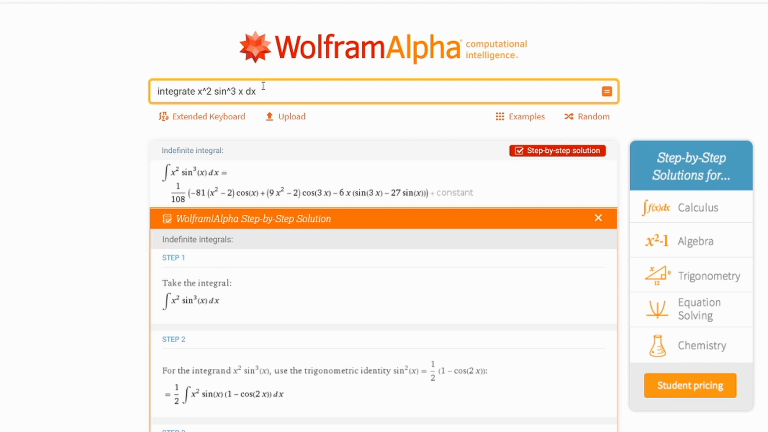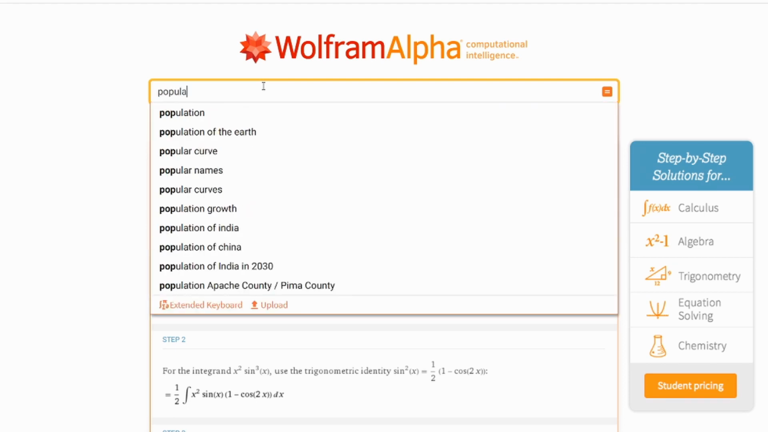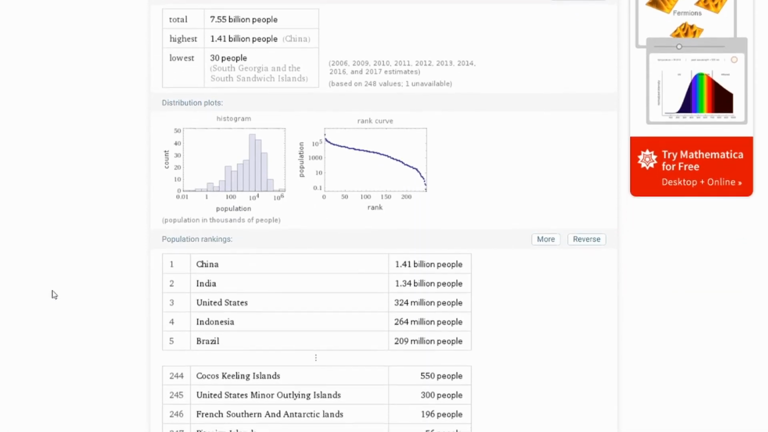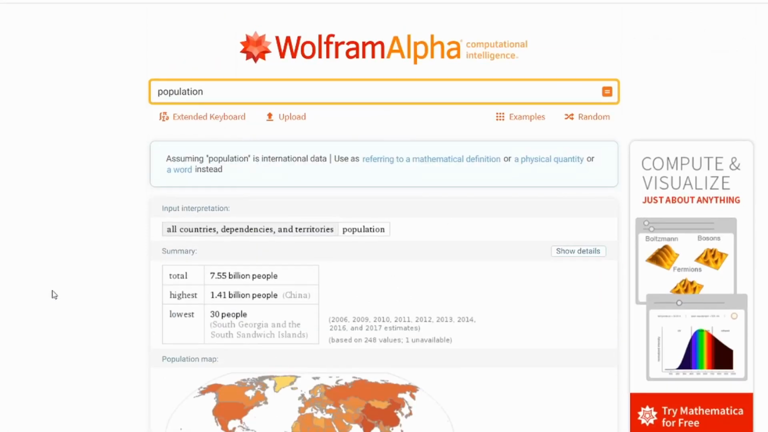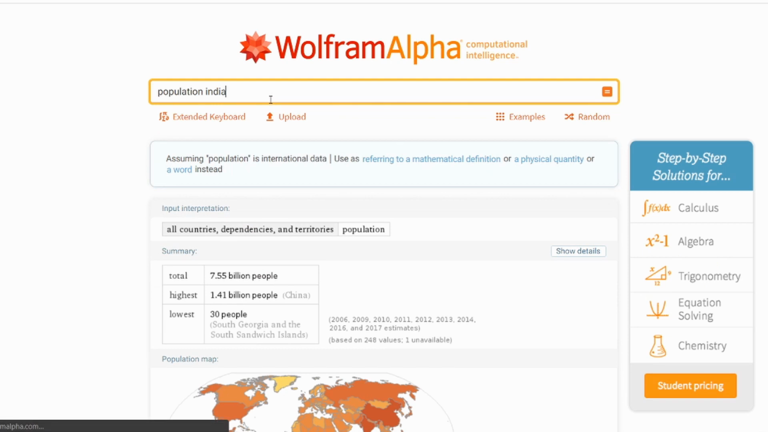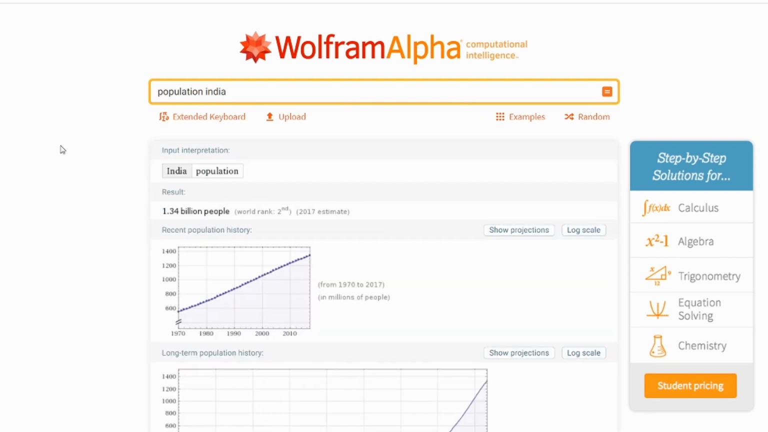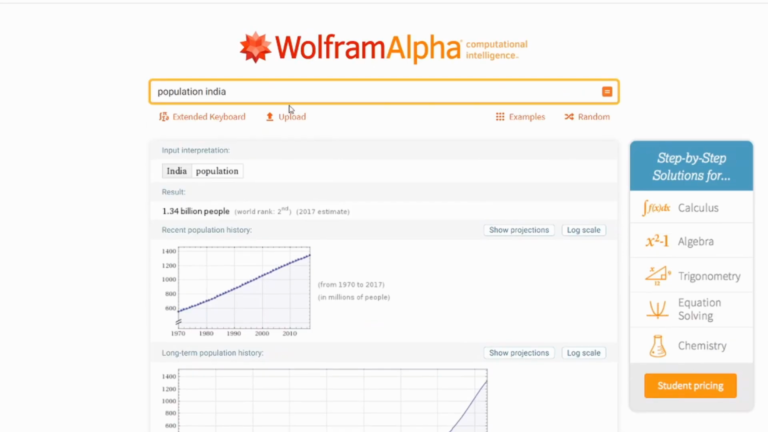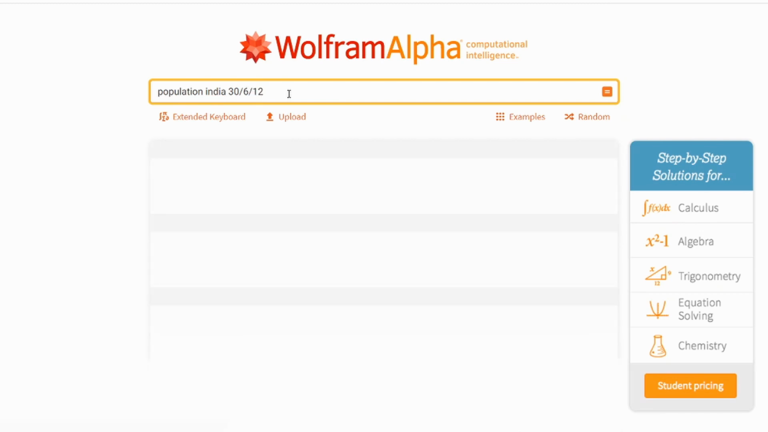And it also maintains a database too. Just type in population. It returns the current world population and its data. The search can be even filtered. Just give it a location. The population of that location is here. And I want to know the population on a particular date. Just give it the date. It's computed and on your screen.